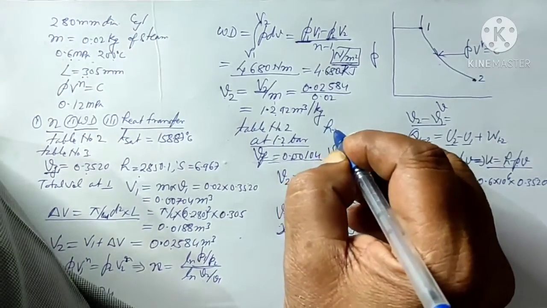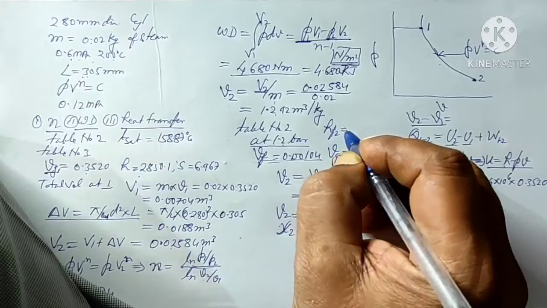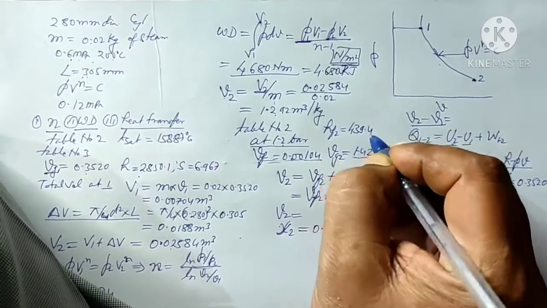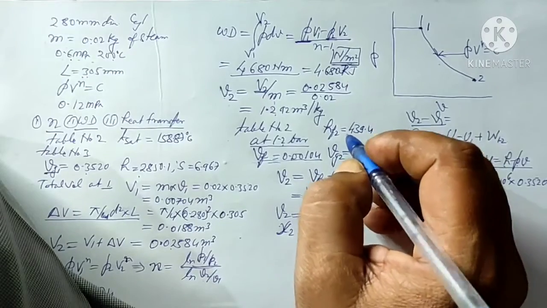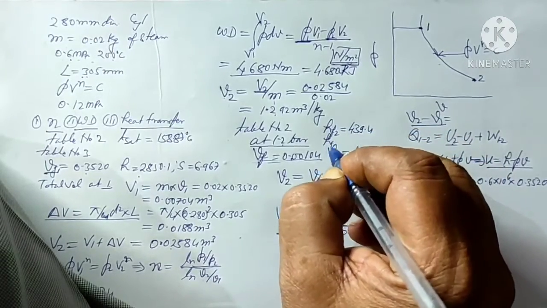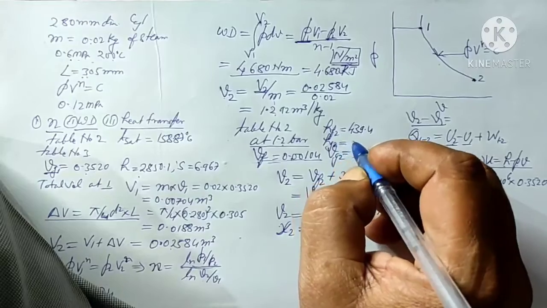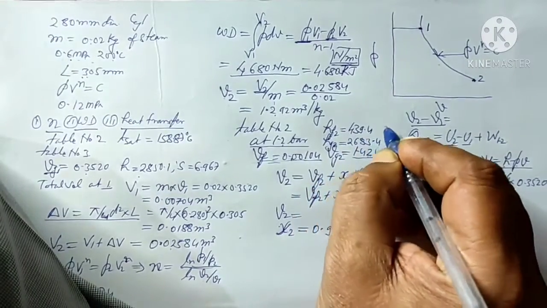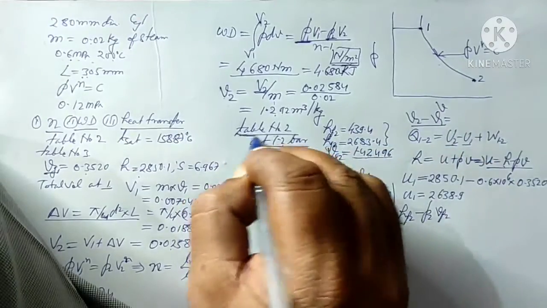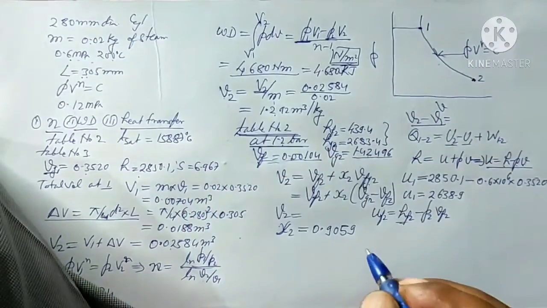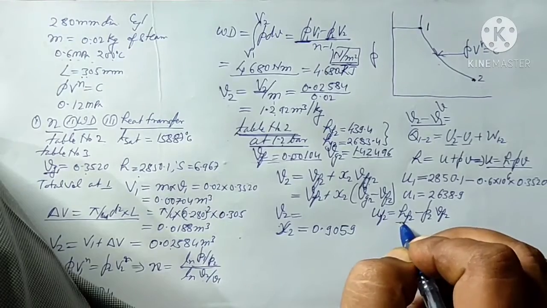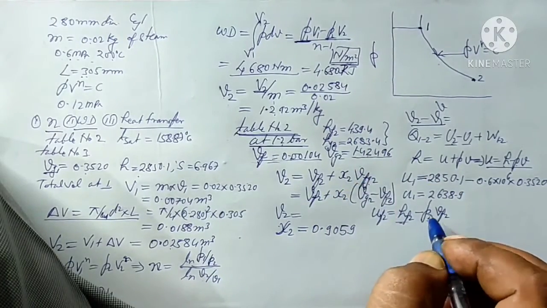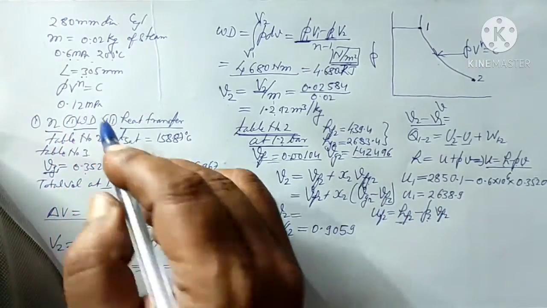HF2 from the steam table is equal to 439.4 kilojoules, and Hg2 is equal to 2683.4. All this we are getting from table number 2 at 1.2 bar. So substituting the value of HF2 as 439.4, P2 equals 0.12 megapascal.